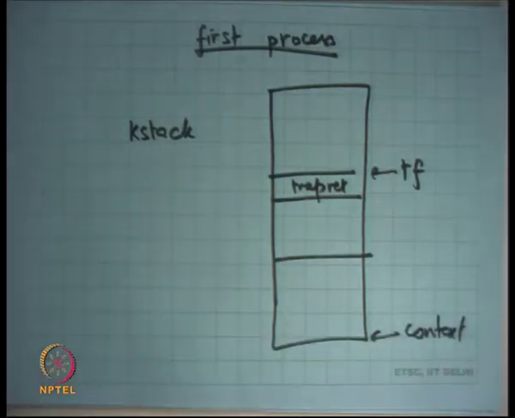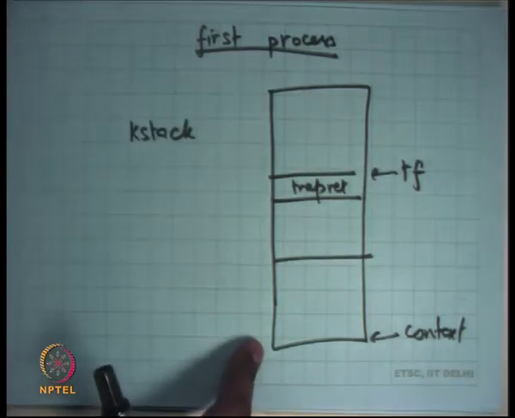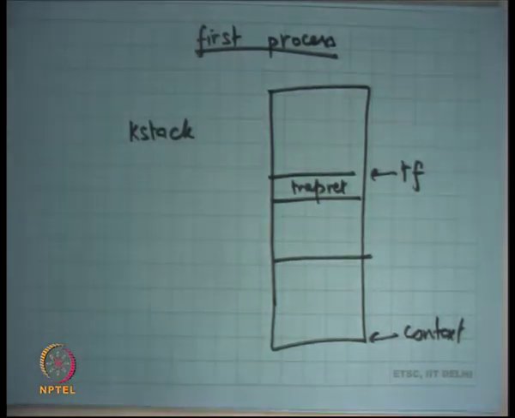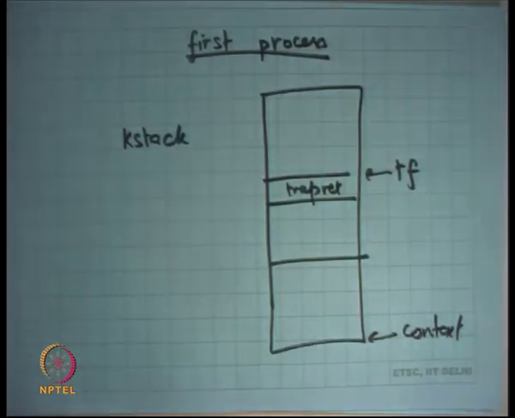I'm going to initialize a K stack which looks just like this, add it to the list of PCBs and call the scheduler, and the scheduler is going to call switch, and because the K stack is well formed, it's just going to start returning from here and start executing the first process.